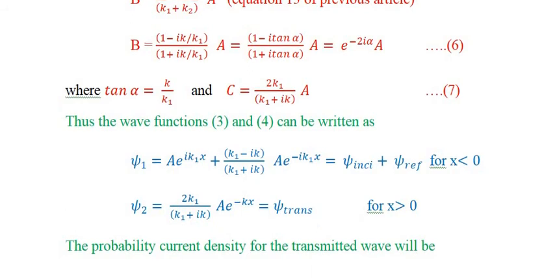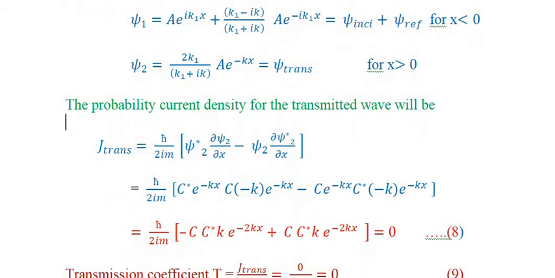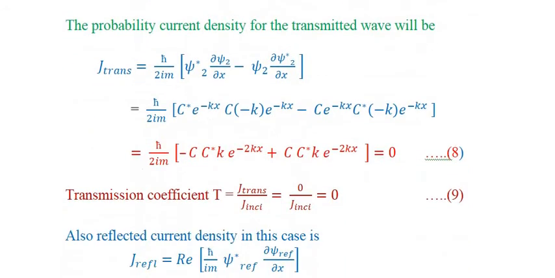Now the probability current density for the transmitted wave will be considered as J transmission is equal to ħ upon 2im [ψ2* ∂ψ2/∂x minus ψ2 ∂ψ2*/∂x]. So ħ upon 2im as it is. The value of ψ2* is C* e raised to the power minus κx, and ∂ψ2/∂x is C into minus κ e raised to the power minus κx, minus ψ2 is C into e raised to the power minus κx,